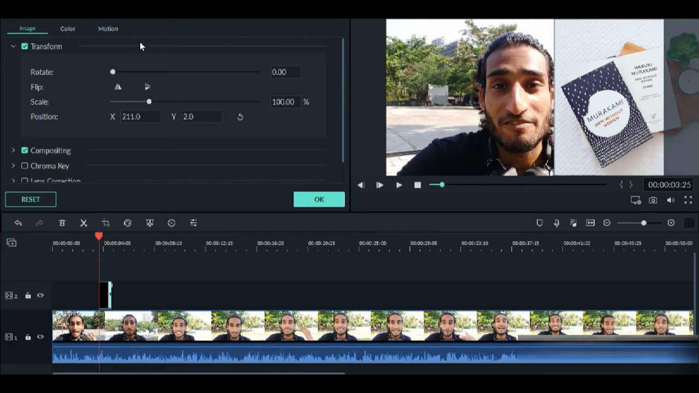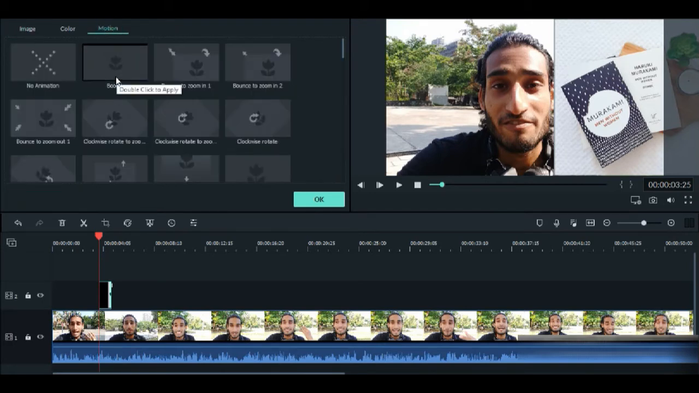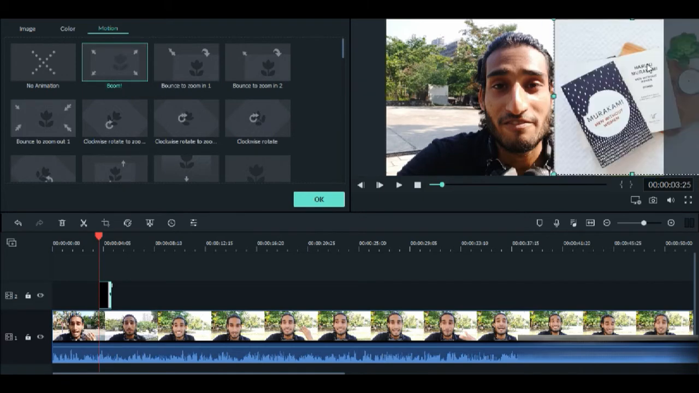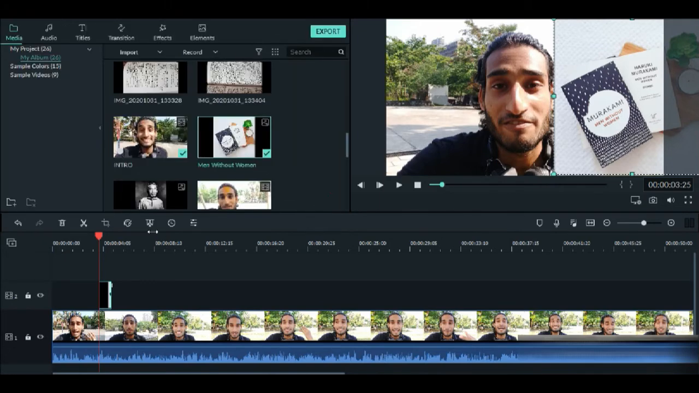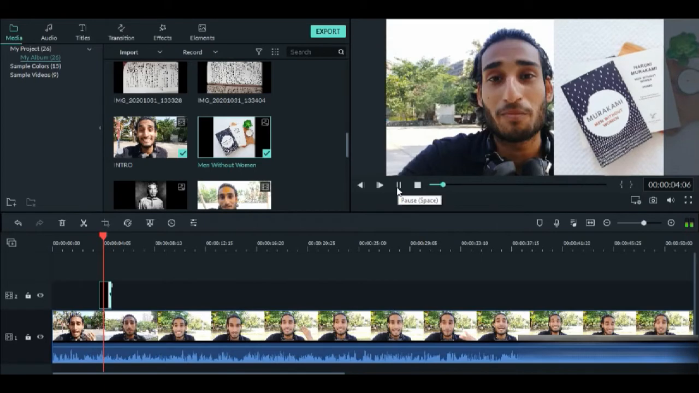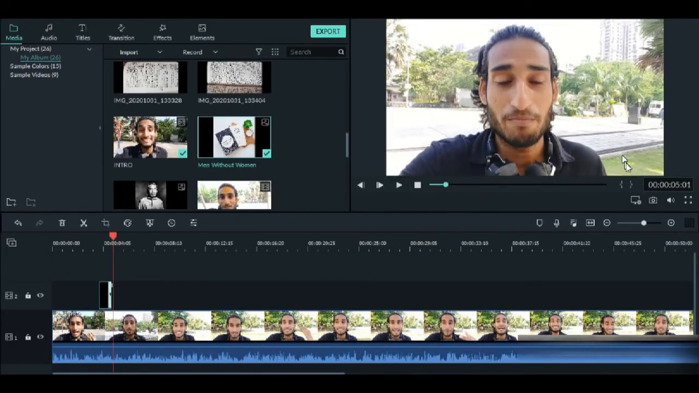Now what I want to do is I want to add motion to this image. I'll click on motion, and this boom effect is something that I really like. I'll double click on it, and you can see that it will already give you a preview of how that animation will look. So I'll click OK. So now what happens is, as I say the words men and women, we'll have a pop-up of the image Men Without Women. You see there was a pop-up and it disappears.